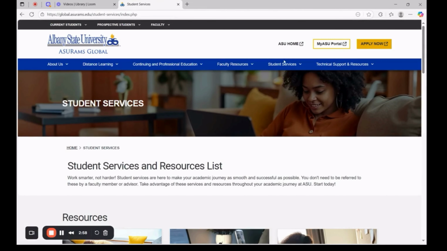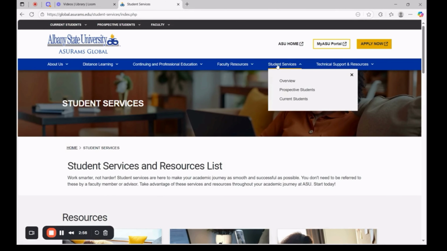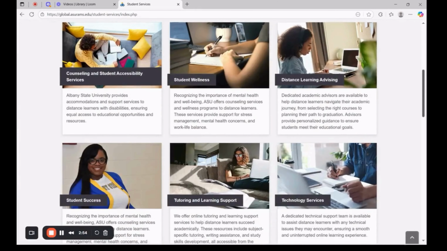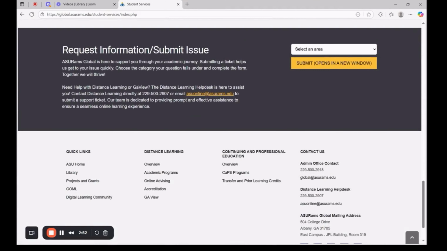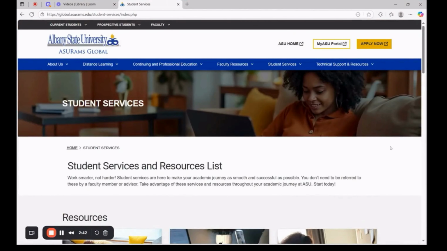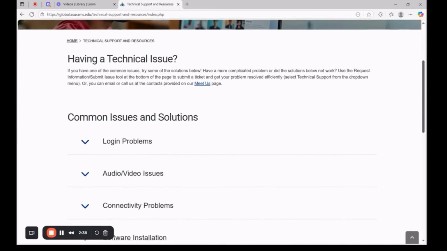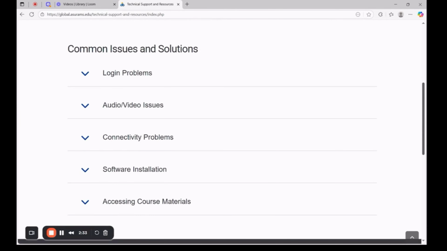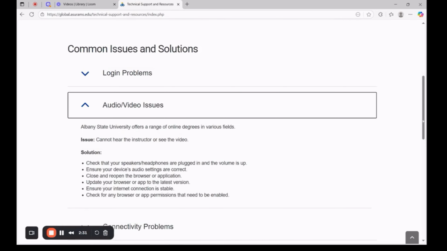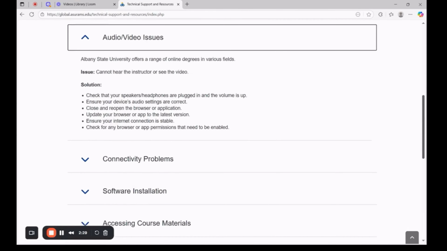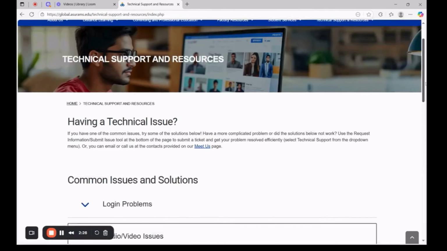Have questions? We're here to help. Our chatbot, Goldie, along with the request info and submit issue options, are available to provide quick answers or help you submit questions. You'll also find a Contact Us section at the bottom of each page. For technical assistance, visit the Technical Support and Resources tab. Here, the Overview tab includes common issues and solutions, while the IT Help Desk Support tab offers additional tips and quick links to get the help you need.